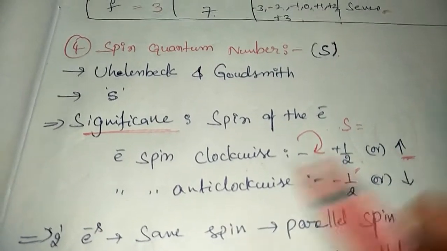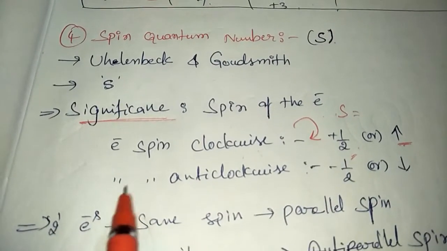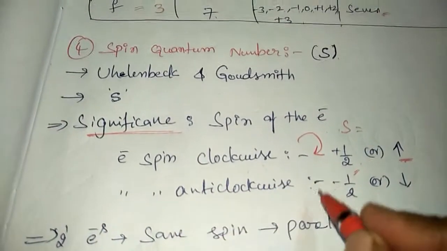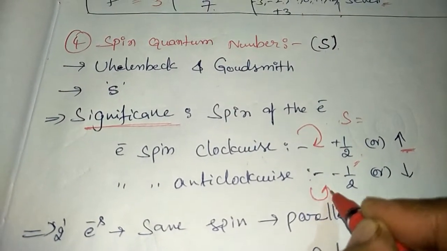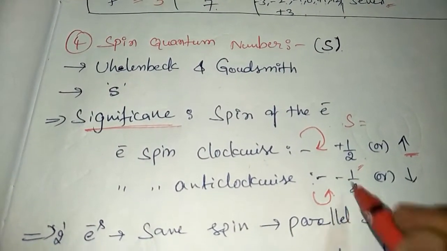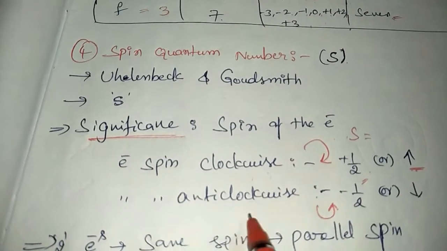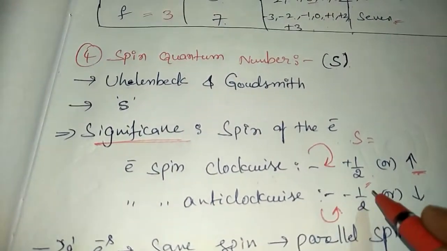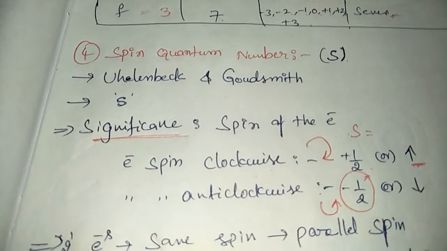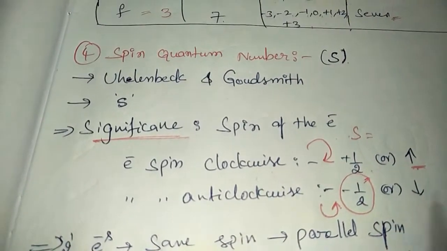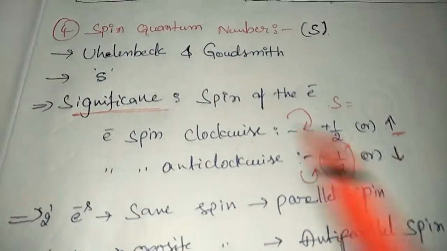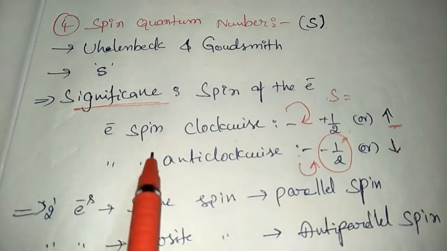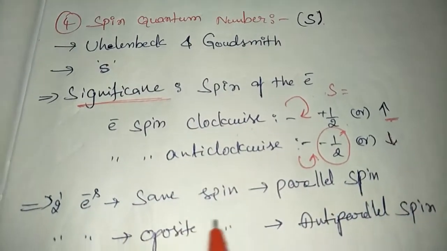Upward arrow. If the electron spin is anti-clockwise, anti-clockwise means reverse, opposite to the clockwise, the S value is minus half. This is indicated by the downward arrow. That means the spin quantum number tells about the spin of the electron simply.